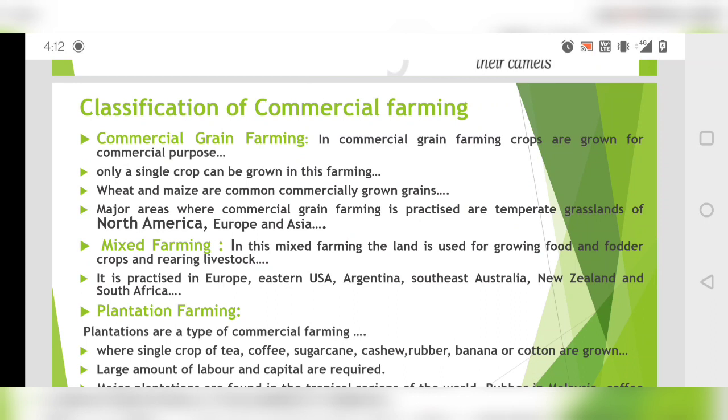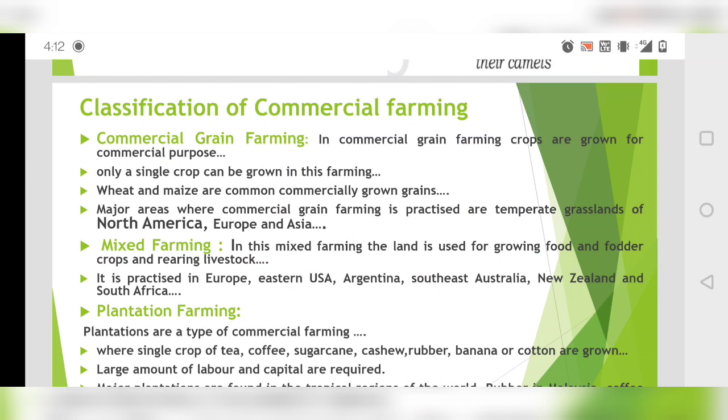It will not meet the need of a farmer or a family, but the produce will be given for export, import or trade. Only a single crop can be grown in this field. Wheat and maize are commonly grown commercial grains.